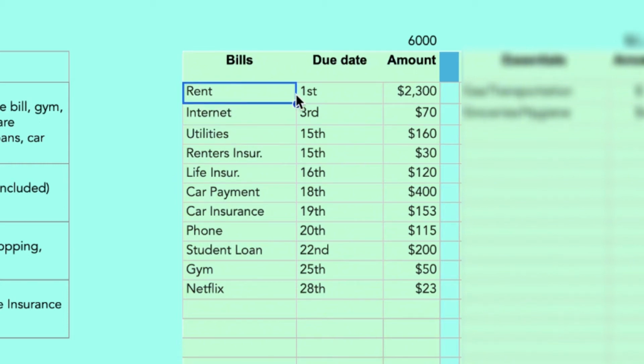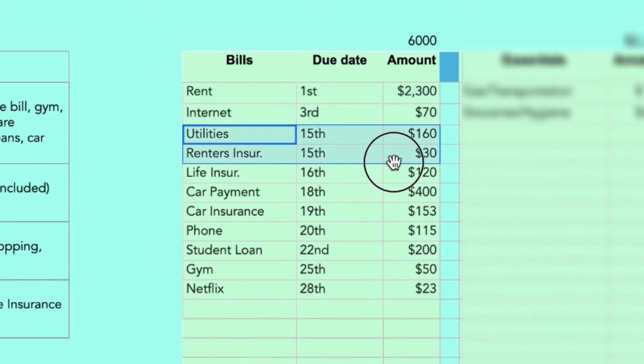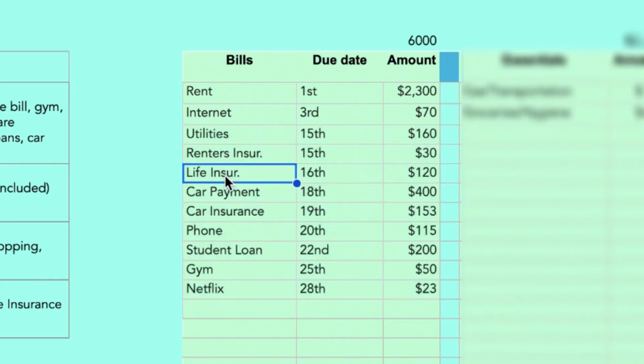So as you can see here, rent is due on the 1st, and it's by far the largest bill that we have. So I made sure to put most of the bills to be paid after the 15th. Just kind of evens it out. I hope that makes sense. So with this first paycheck, I just want to pay the rent and the internet, and that is it, because we want money to be left over for other necessities, right? And then with the second paycheck, we have more wiggle room since we don't have that big $2,000 rent payment to pay most of the other bills, as well as have some money left over for other things. So with that being said, let's go ahead and plan this first paycheck.